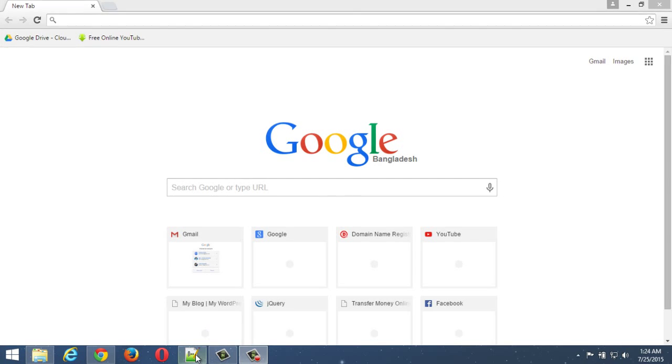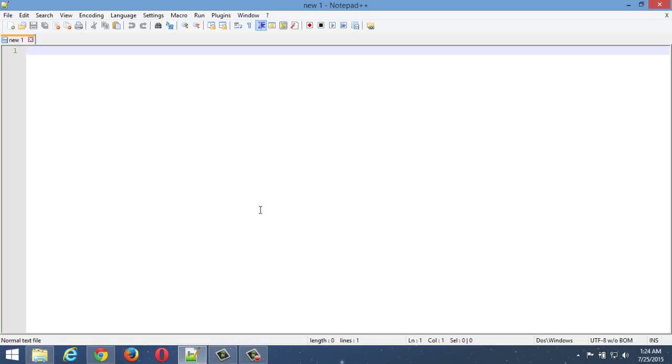Dear viewers, today I am going to show you how to install Gen coding for Notepad++. Look here, there is no menu named Gen coding. After installing these plugins, you will be able to see the menu Gen coding here.